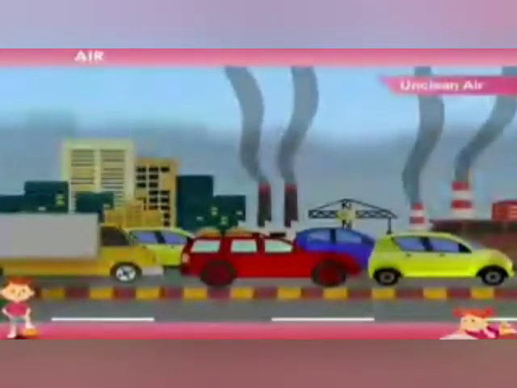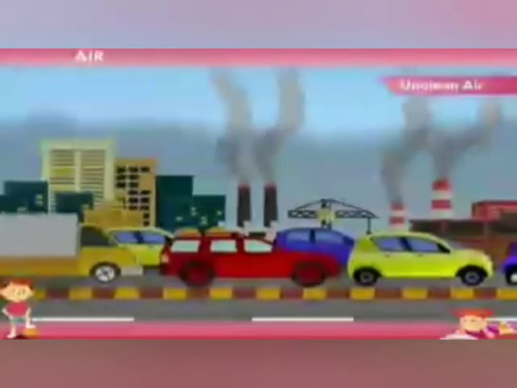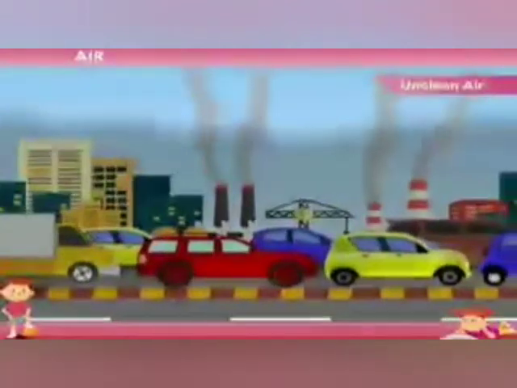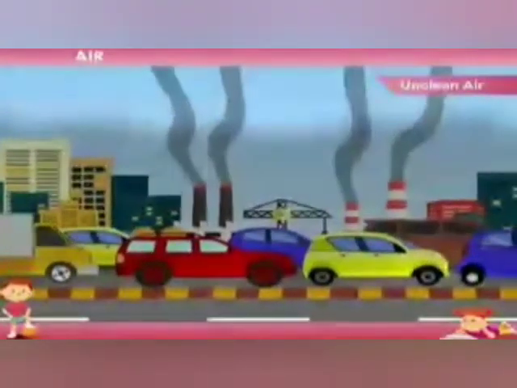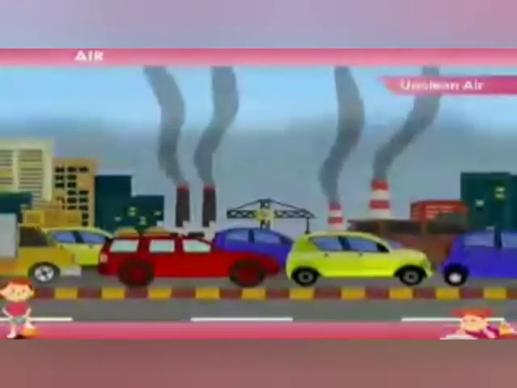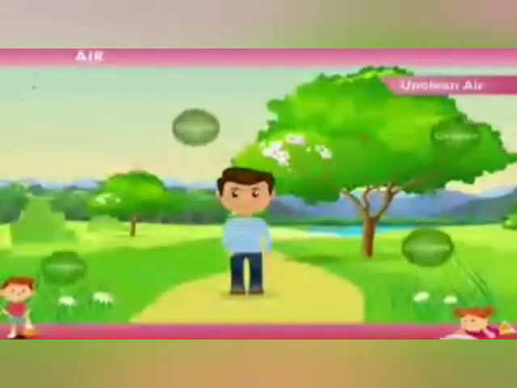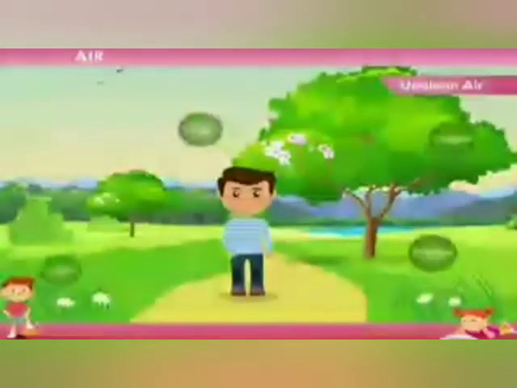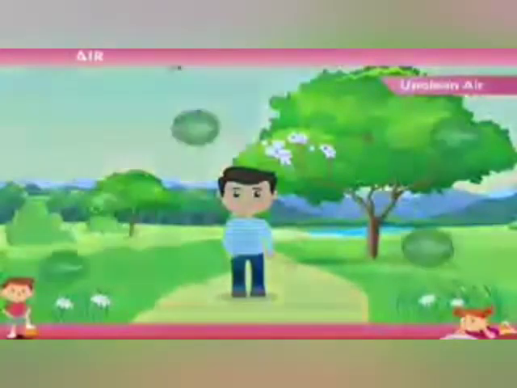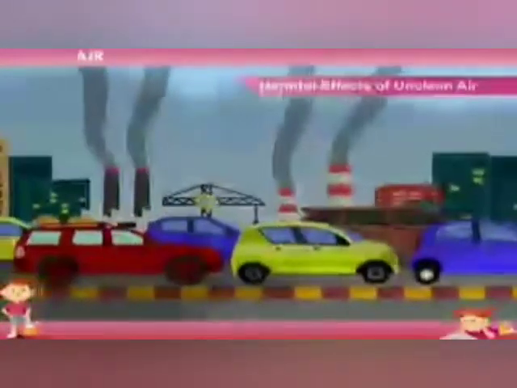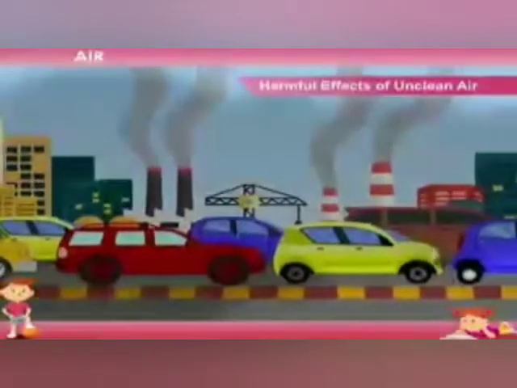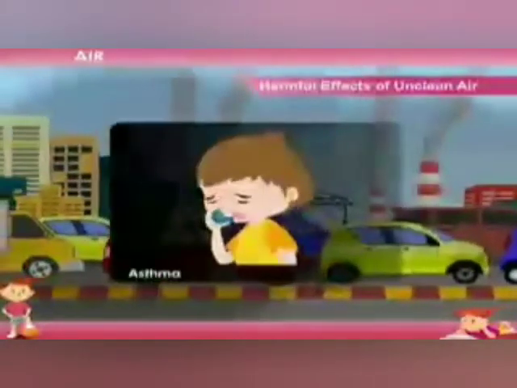Unclean air. When harmful substances mix with the air, they make the air unclean. This is called air pollution. We need clean air and fresh air to breathe. Unclean air can make us ill. Harmful effects of unclean air: it can cause breathing problems like asthma. It can cause headache and dizziness. Pollution also harms plants and animals.